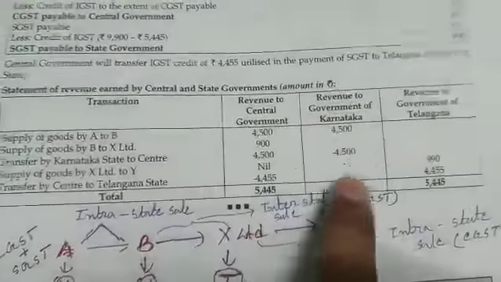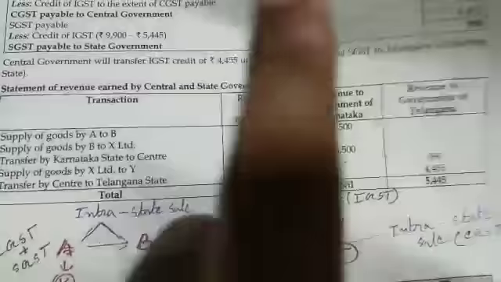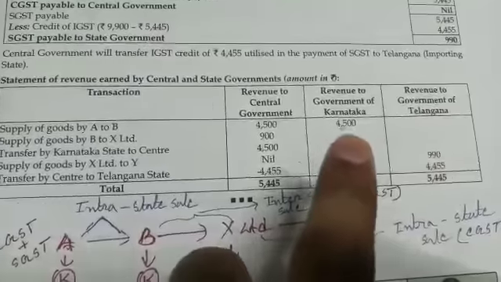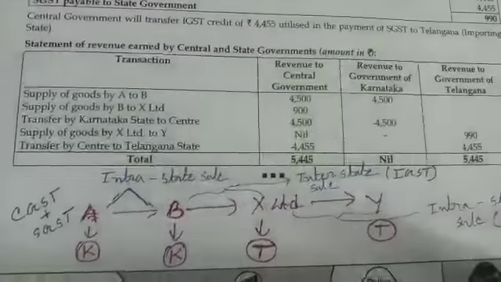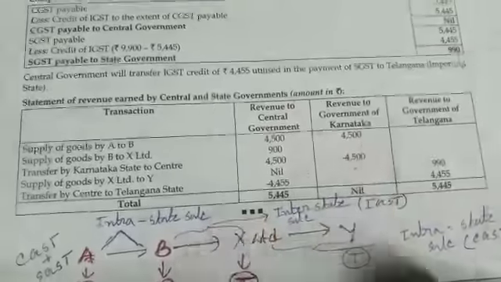So here the transfer is to be made by Karnataka government to central government. Here central government will get rupees 4,500 and Karnataka government will pay rupees 4,500.